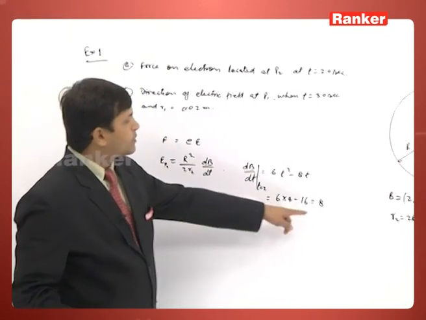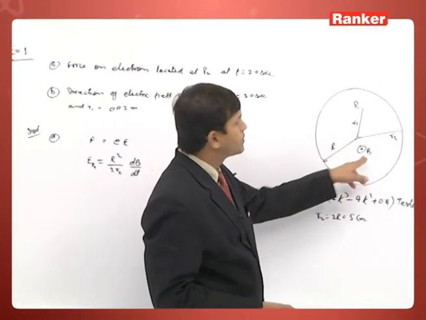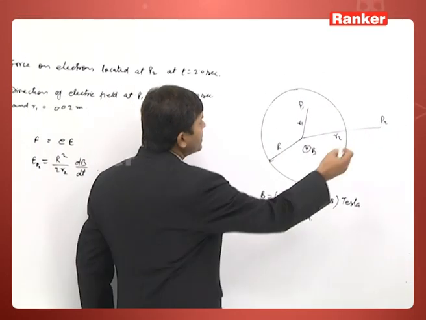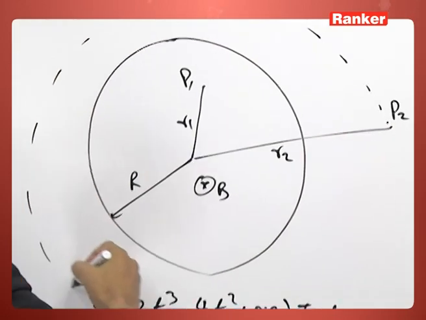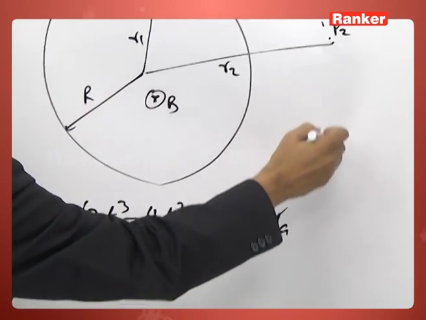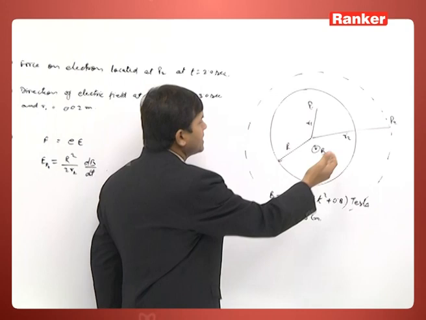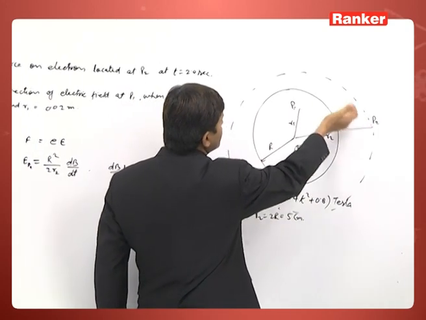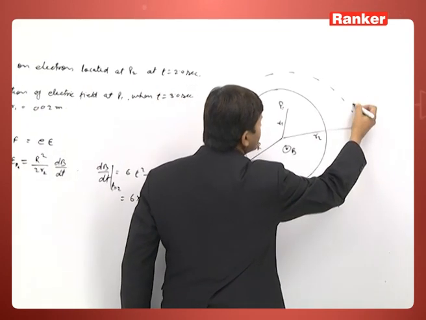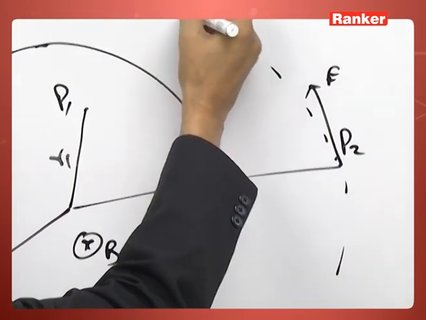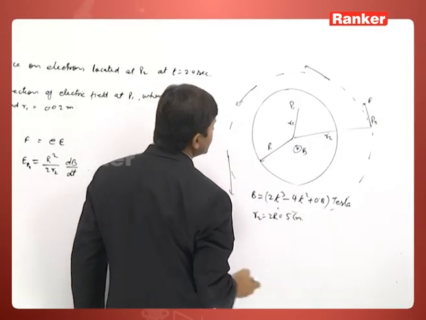So dB by dt comes out positive. Positive dB by dt indicates that the magnetic field here increases. So if I assume a loop here, the magnetic field is increasing. To decrease the magnetic field, the induced current should be in the anti-clockwise direction. So the direction of the electric field will be tangential to this loop, or tangential to this circle, like this.